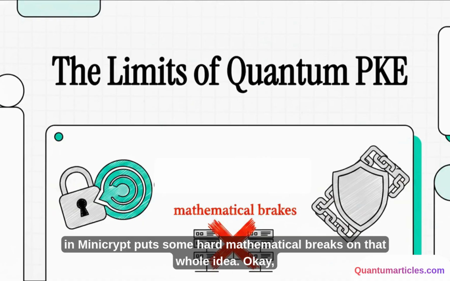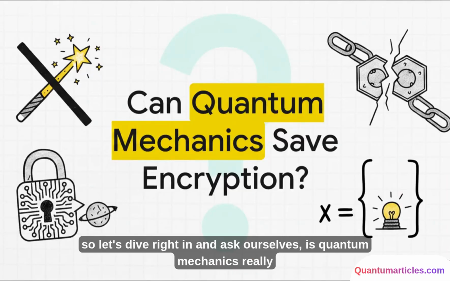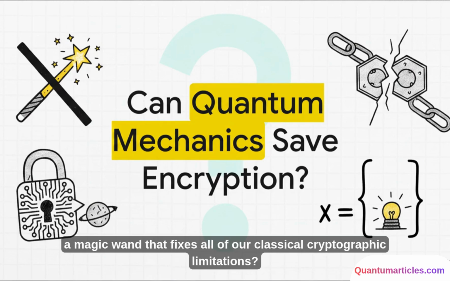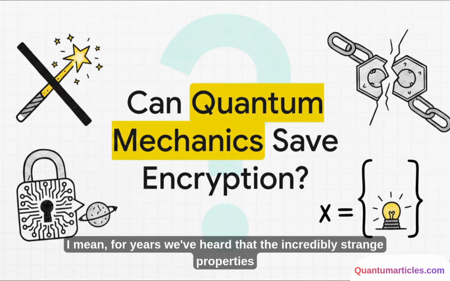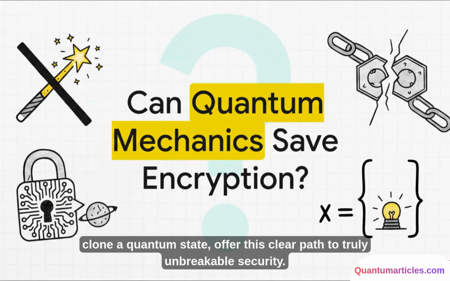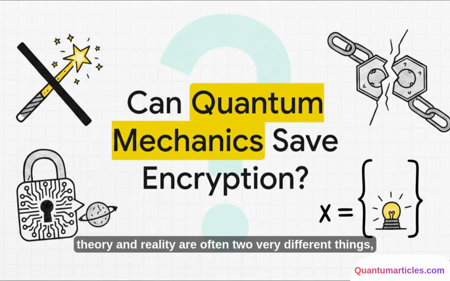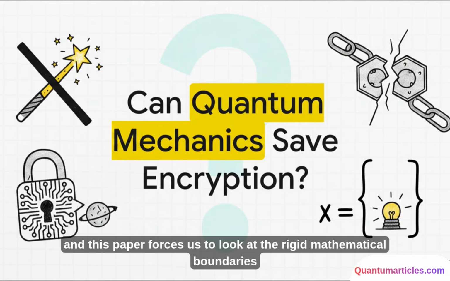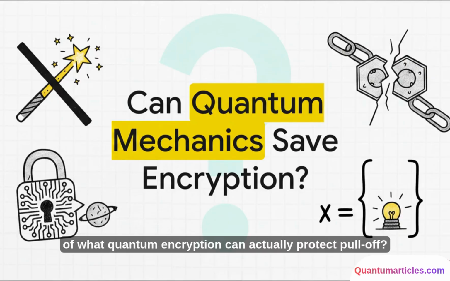that whole idea. So let's dive right in and ask ourselves, is quantum mechanics really a magic wand that fixes all of our classical cryptographic limitations? For years we've heard that the incredibly strange properties of quantum physics, like the fact that it's literally impossible to perfectly clone a quantum state, offer this clear path to truly unbreakable security. But as we know, theory and reality are often two very different things, and this paper forces us to look at the rigid mathematical boundaries of what quantum encryption can actually pull off.